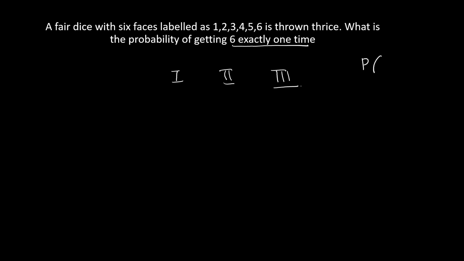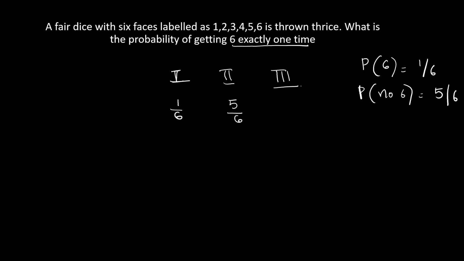So what is the probability of getting a 6? That is 1 by 6. And the probability of not getting a 6 is 1 minus 1 by 6, that is 5 by 6. So in the first throw we can get a 6, that is 1 by 6. And in the second and third throw, no 6, not getting a 6, that is 5 by 6, 5 by 6. This is the first case.